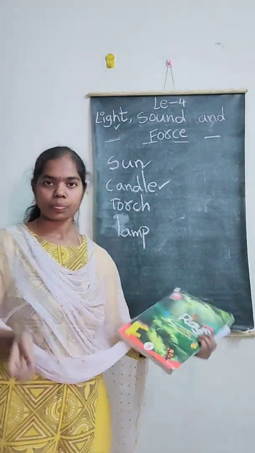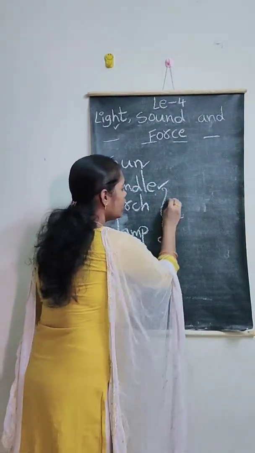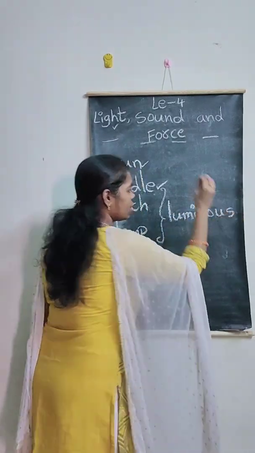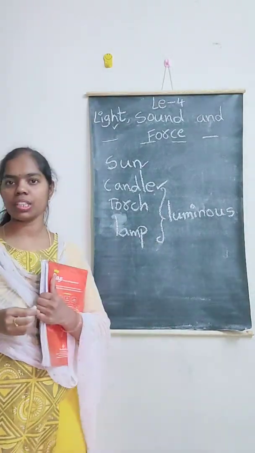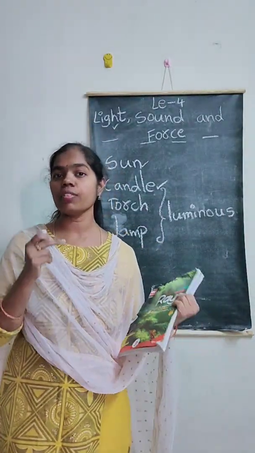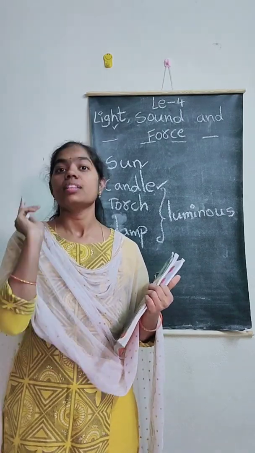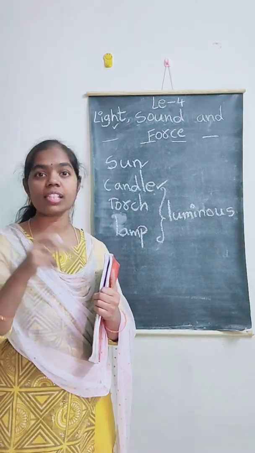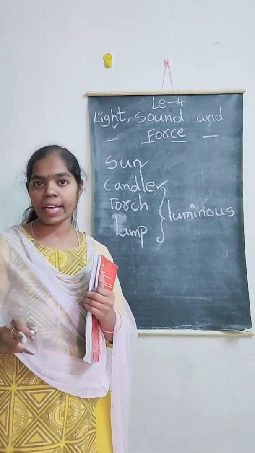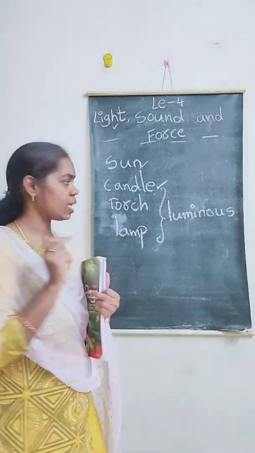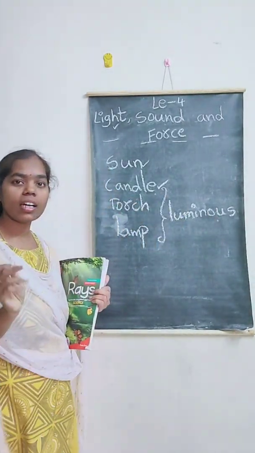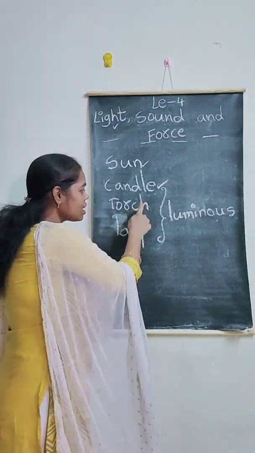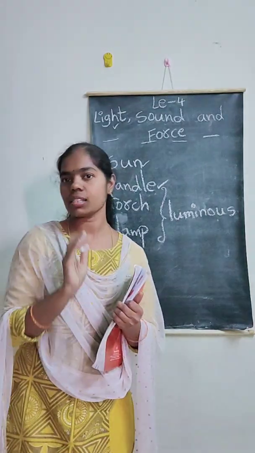Very good. So, these are called luminous objects. Come on, tell me the definition of luminous objects. Objects which give us light are called luminous objects. Tell me some examples. Candle, torch, lamp. These are some examples of luminous objects.